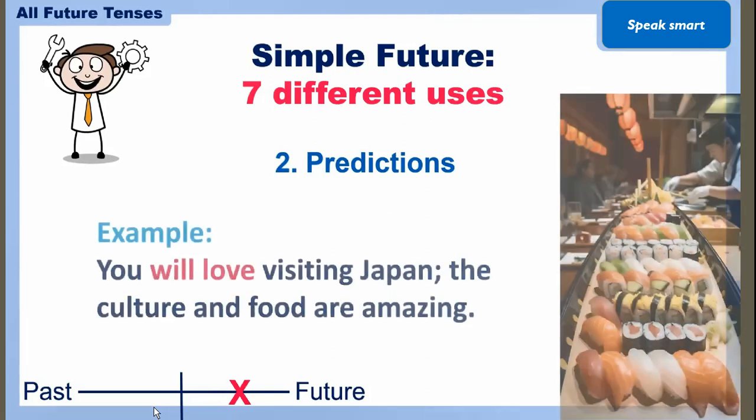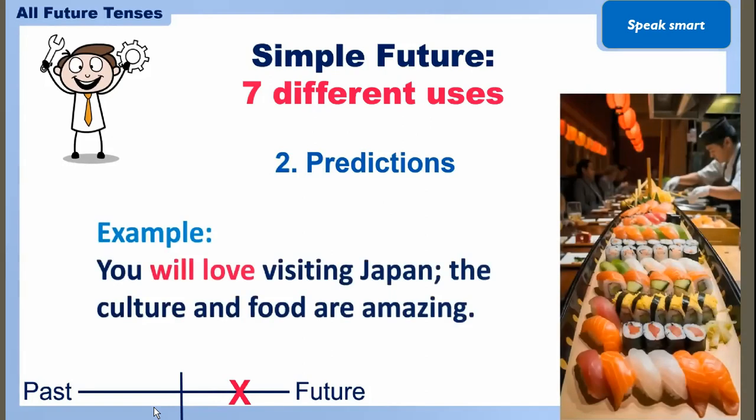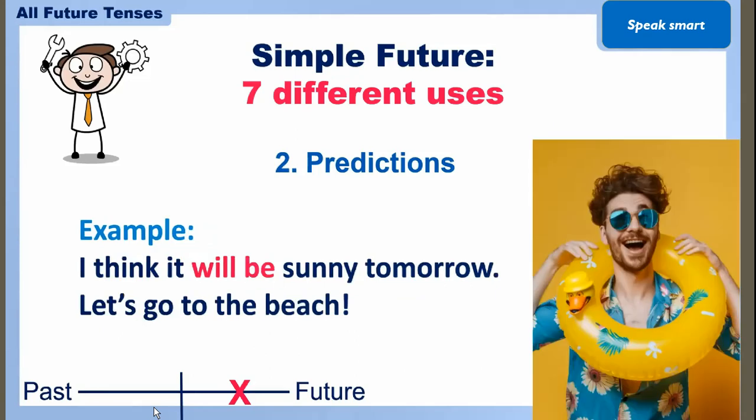Now the second thing is predictions. आप कुछ prediction लगाना चाहते हैं, like you will love visiting Japan. The culture and the food are amazing. You will love visiting Japan. आप जापान घूमने आएंगे, आपको अच्छा लगेगा. I think it will be sunny tomorrow. Let's go to the beach. Right? It will be sunny tomorrow. We are talking about predictions.